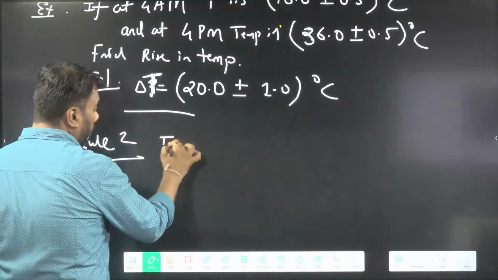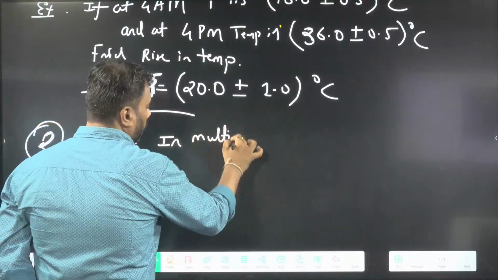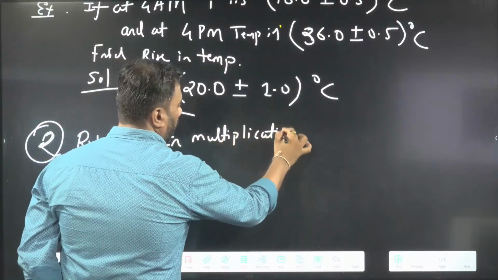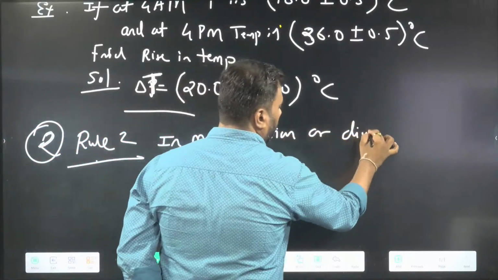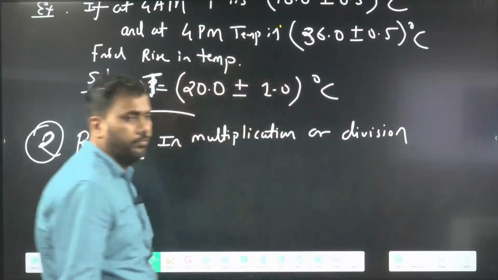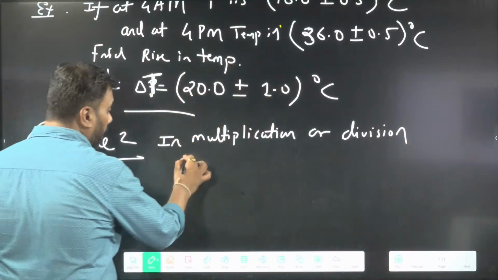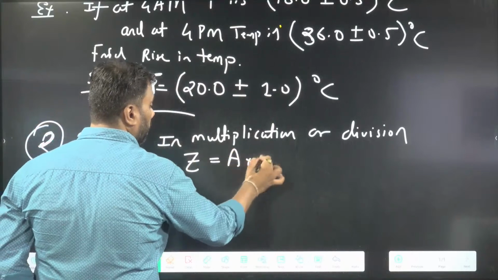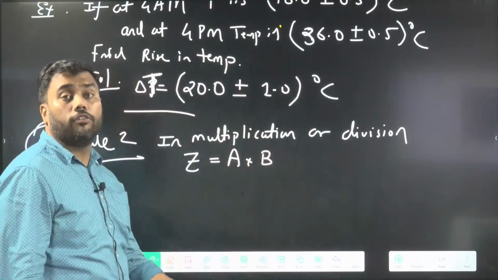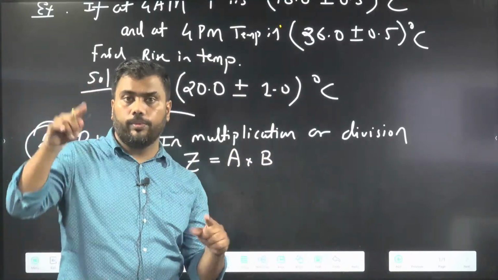In multiplication or division. Sometimes we are multiplying two physical quantities, for example, to calculate the area of a rectangle, length into breadth.